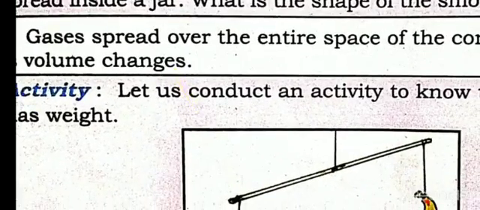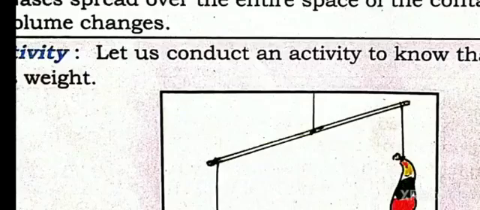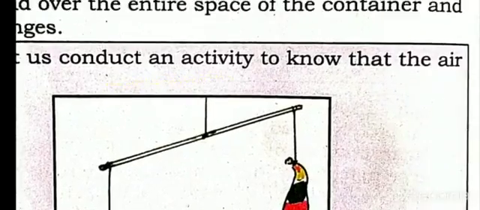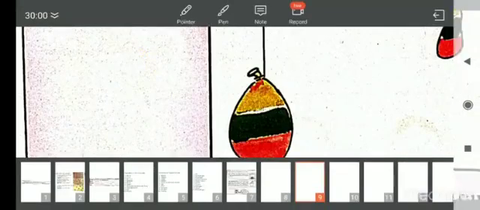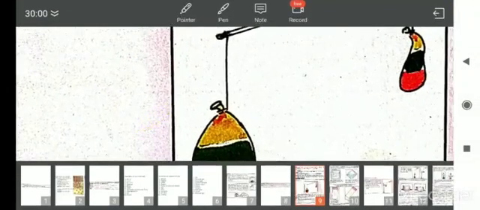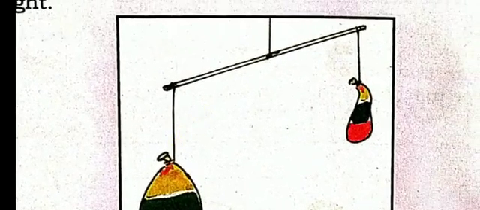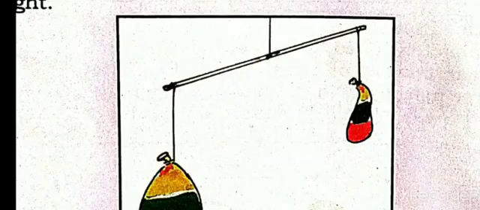Now let us have an activity or an experiment. Let us conduct an experiment to note that the air has weight. So have a stick and tie it in the middle and hang it. Yes, tie it at the center and hang it.